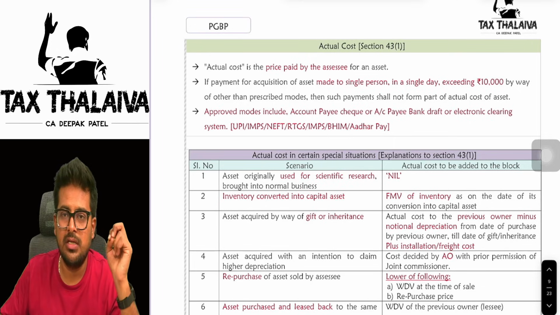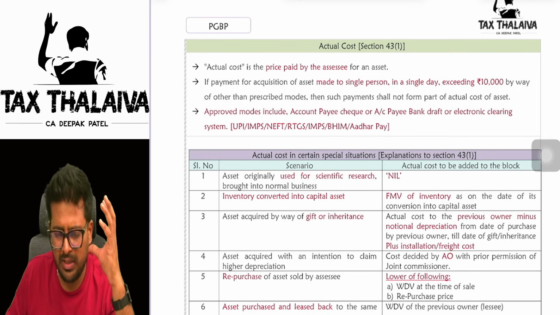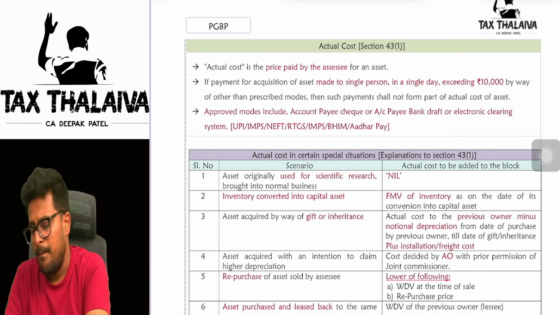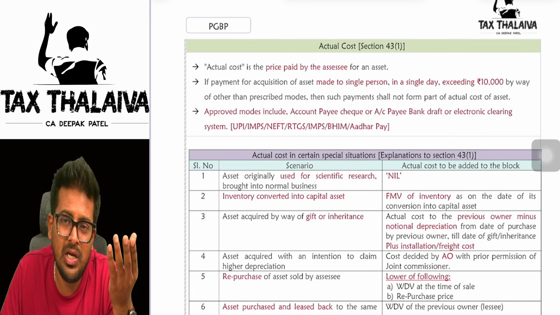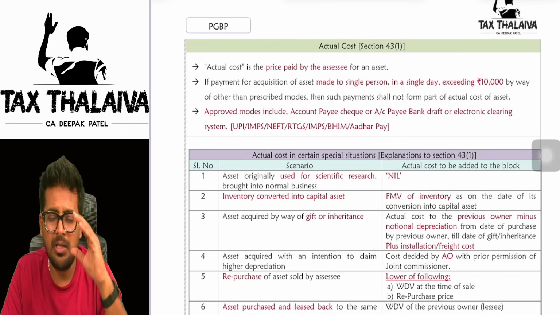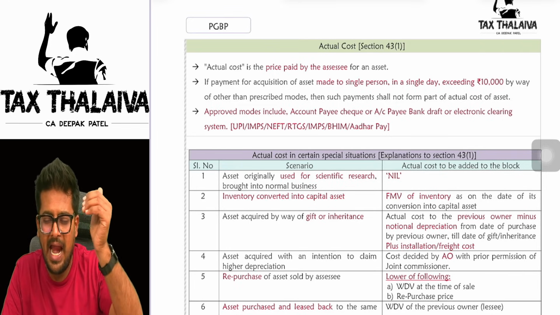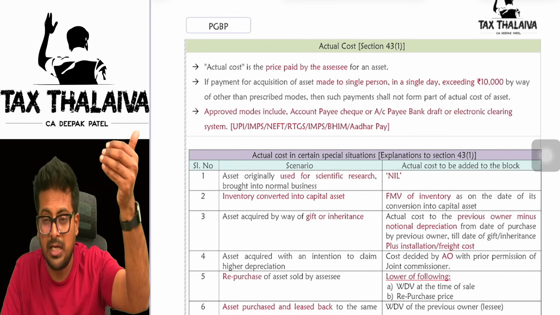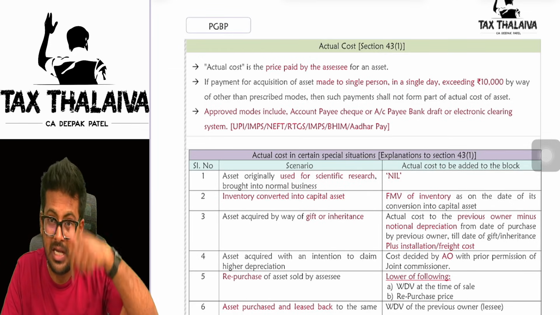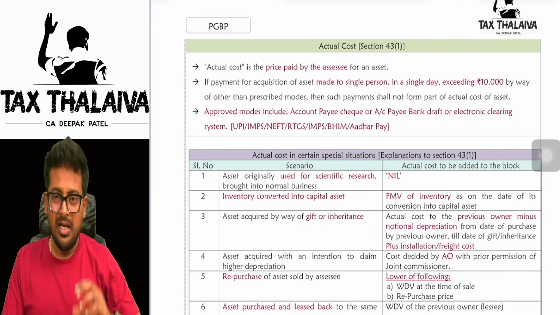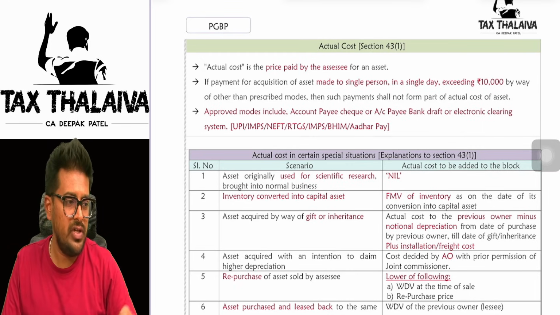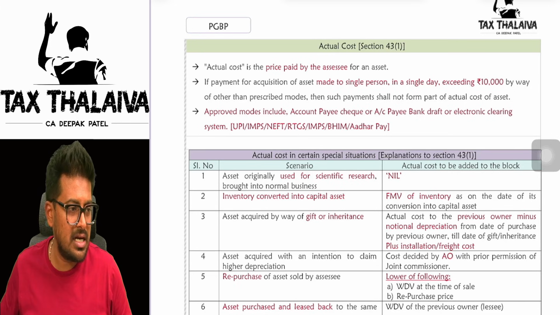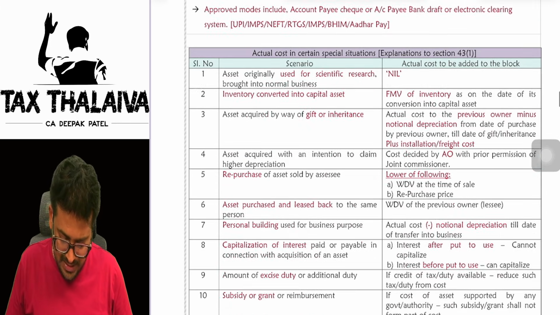Next, actual cost. See, why do we compute this actual cost? Without knowing the actual cost, how will you add it to the block? Because in the block, you remember: opening WDV, add actual cost of the asset purchased during the year. That actual cost we are discussing here. There are multiple scenarios given and you have to understand which cost has to be considered. Is it clear? Okay.